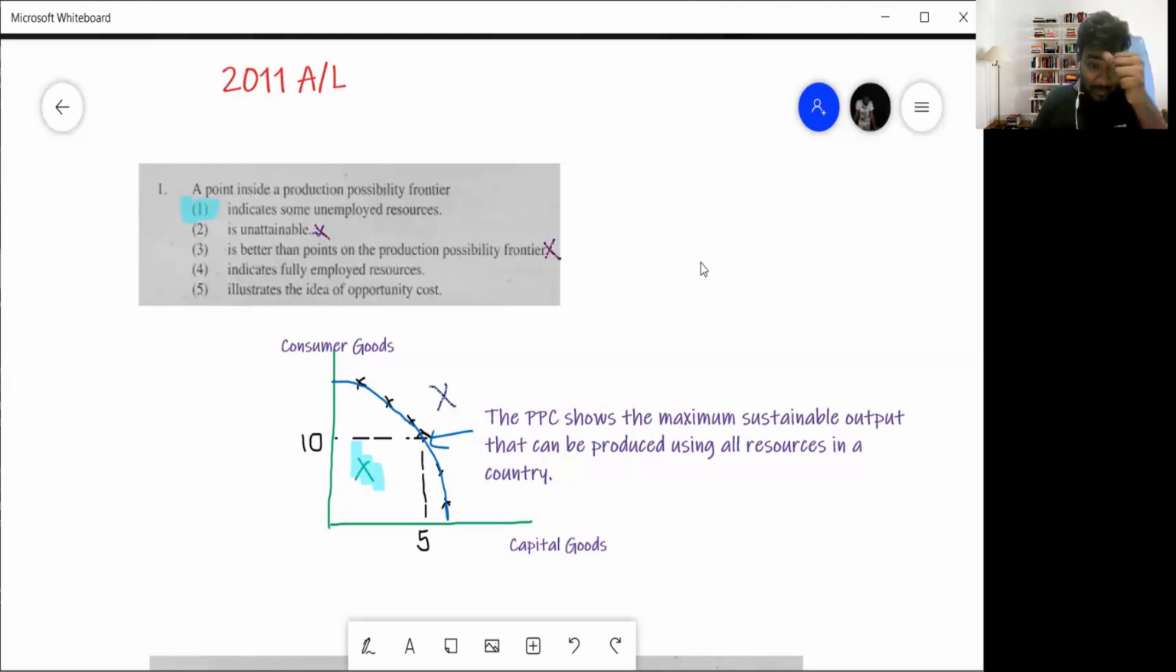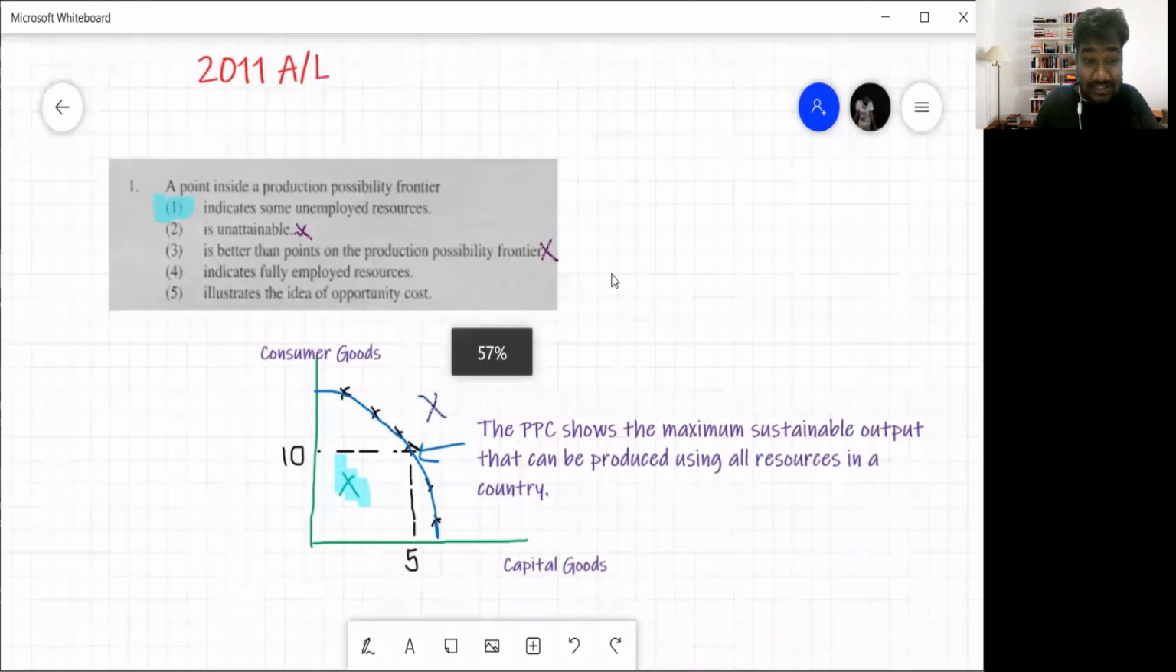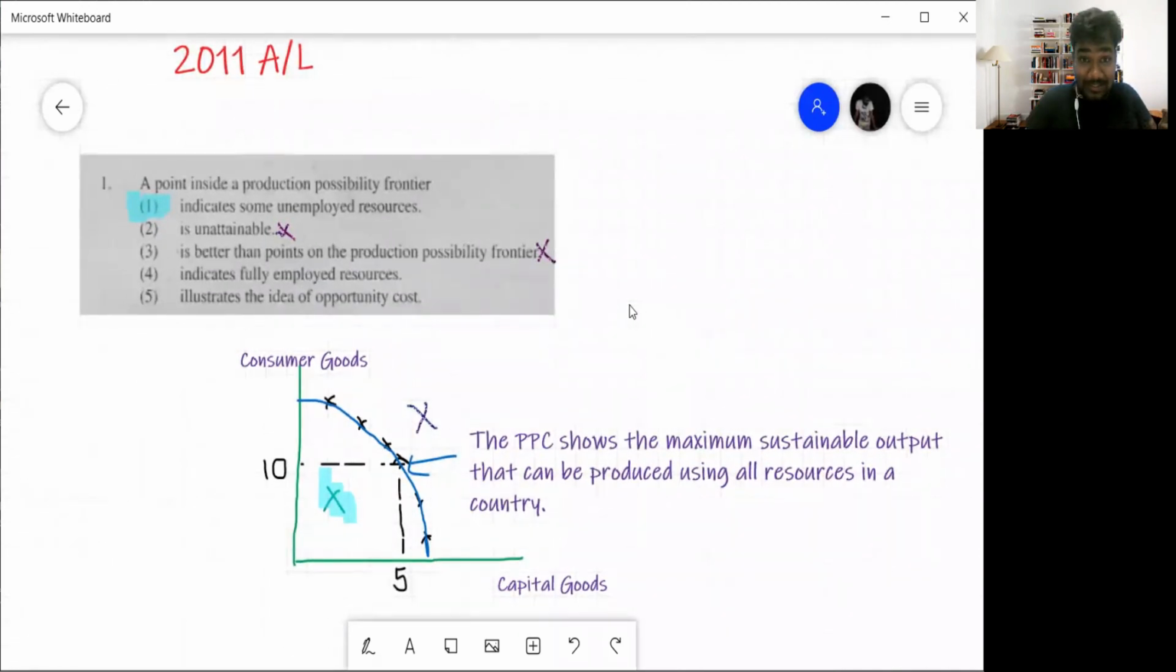Right. We'll start with 2011 A-levels, question number 1. Now, to do these papers, I would also recommend that you have a separate CR book with you. Don't underline the answer in your A-level past paper book itself, because then you can do it again and again. The moment you underline the past paper, you don't have the opportunity to do it again and again. So do it in a CR book. Have a separate dedicated CR book, let's say a 120 page or 160 page CR book.